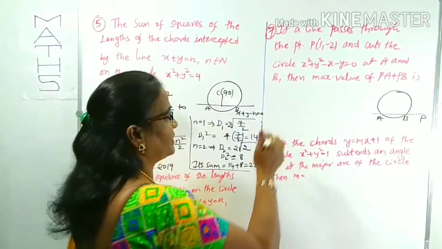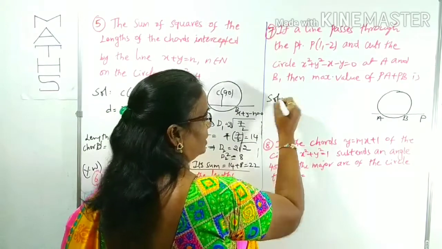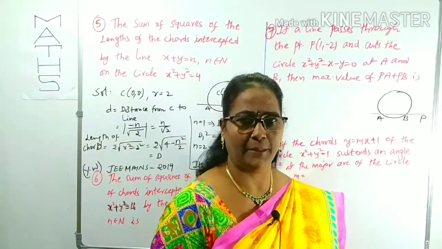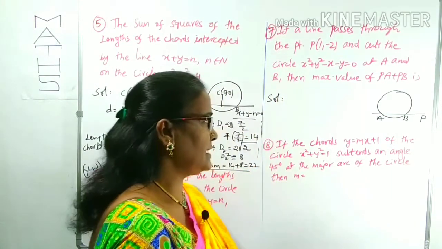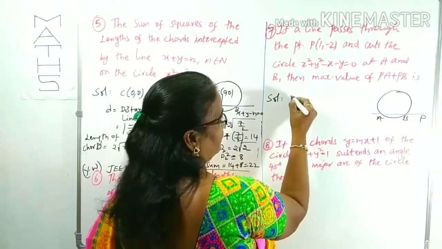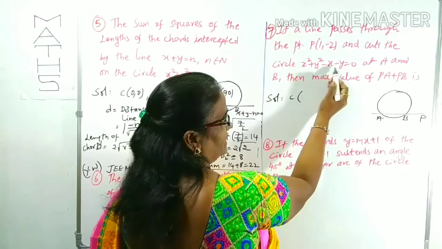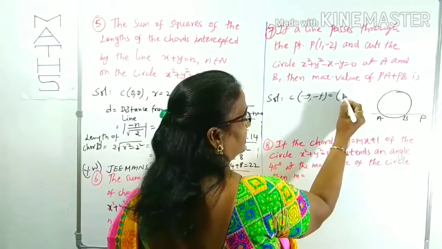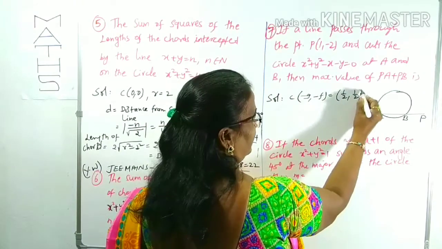What is the given tip? Sum of the shortest and longest distances is 2CP. The tip I am using here. Here C in the sense center of the circle. First we can find out the center of the circle. What is the center of the circle here? According to minus g, minus f. Tell me. It is 1 by 2 comma 1 by 2.